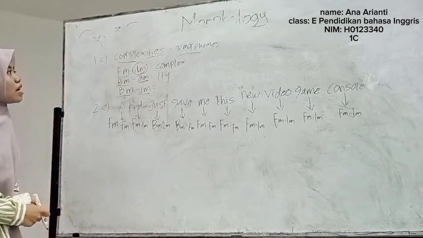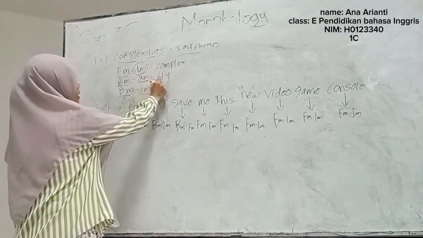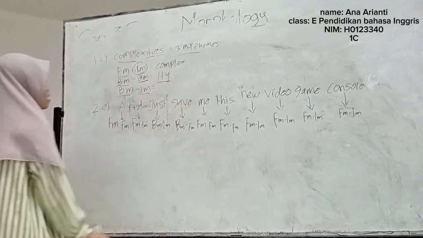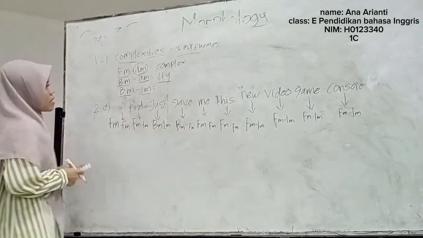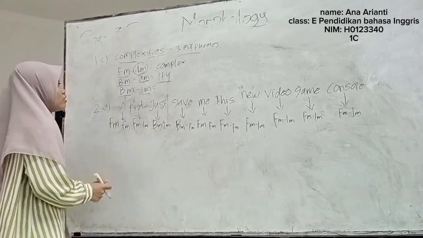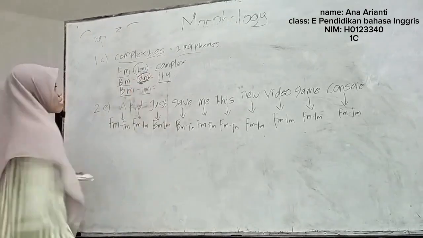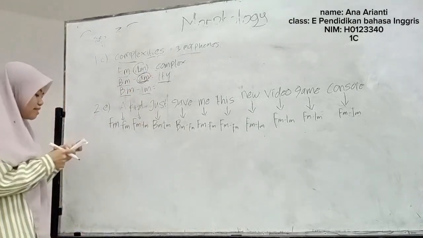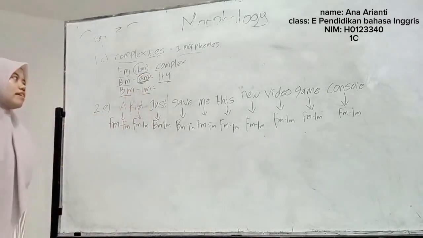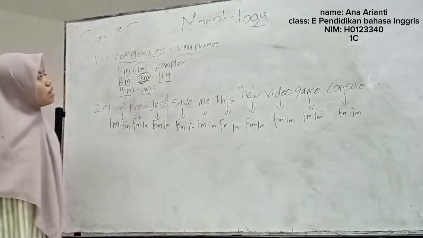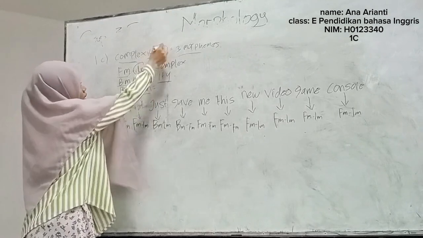Nah, lalu yang kedua ada kata ite. Nah, ite di sini tipenya itu monomorfem karena monomorfem di sini tidak dapat berdiri sendiri. Lalu subtype-nya itu derivational morpheme. Nah, derivational morpheme di sini adalah jenis morfem yang digunakan untuk membentuk kata baru. Nah, lalu selanjutnya ada kata es.